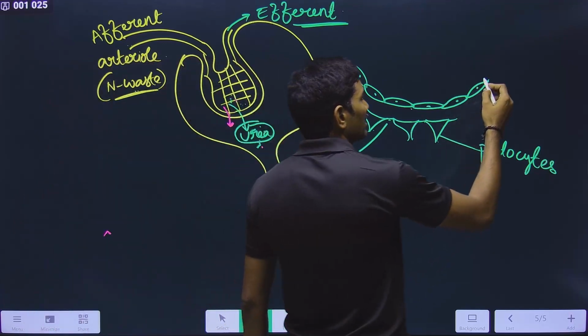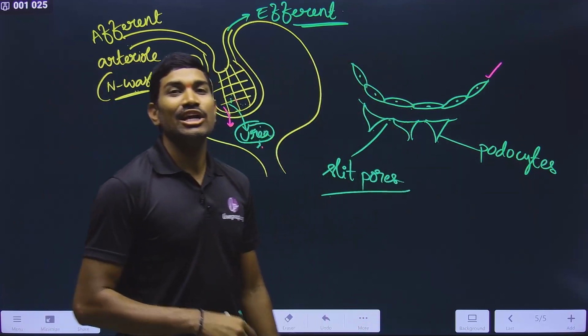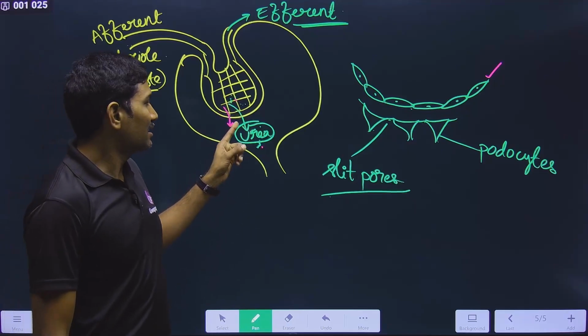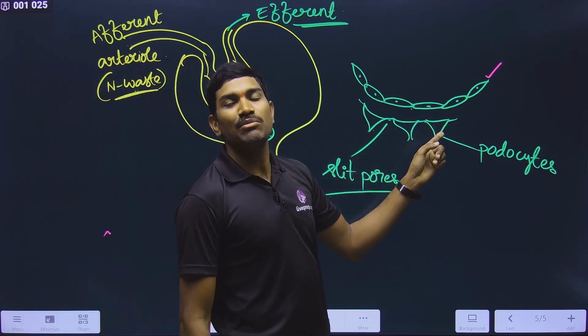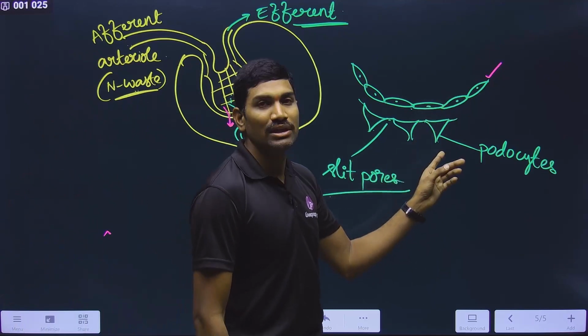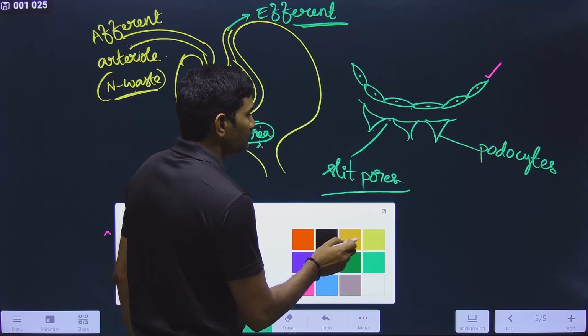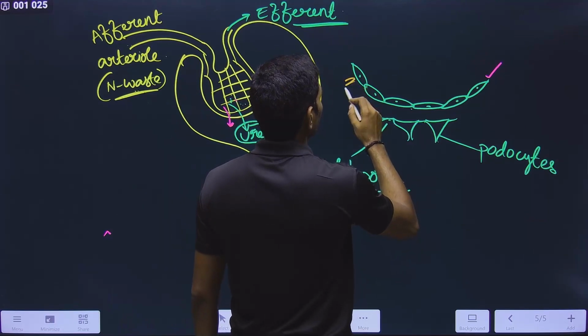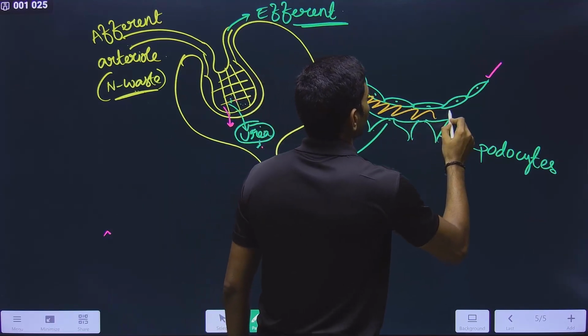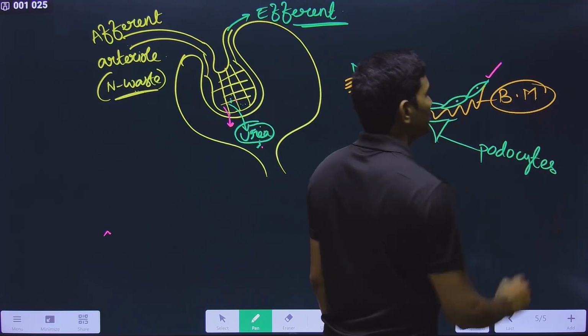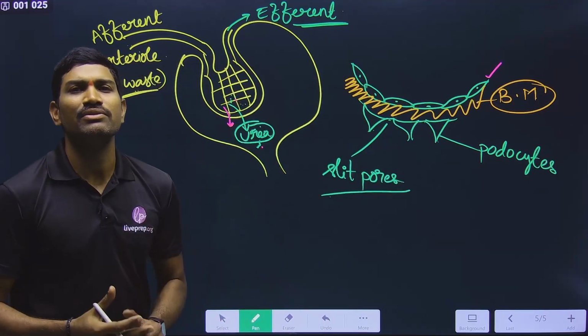So here there are two layers. One layer is the endothelium of the capillary blood wall, and the other one is the epithelium of Bowman's capsule. These are the two layers, and in between these two there is a layer called the basement membrane, that will provide support between these.